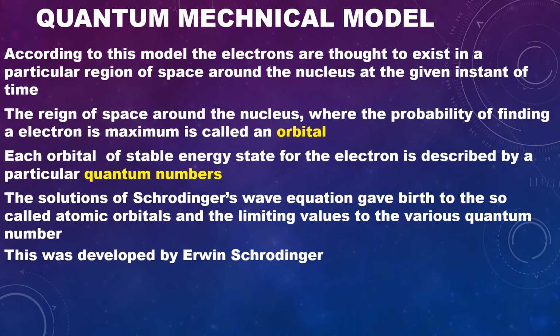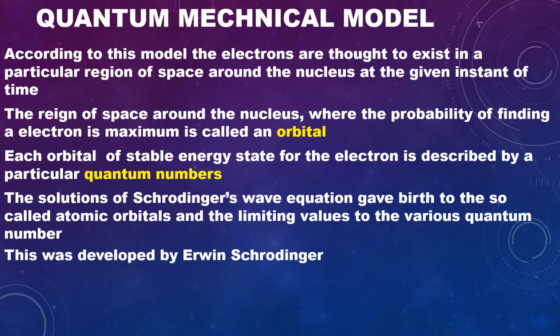Quantum mechanical model. This model was developed by Erwin Schrödinger. According to this model of an atom, instead of the orbits of Bohr's model, the electrons are thought to exist in a particular region of space around the nucleus at a given instant of time.